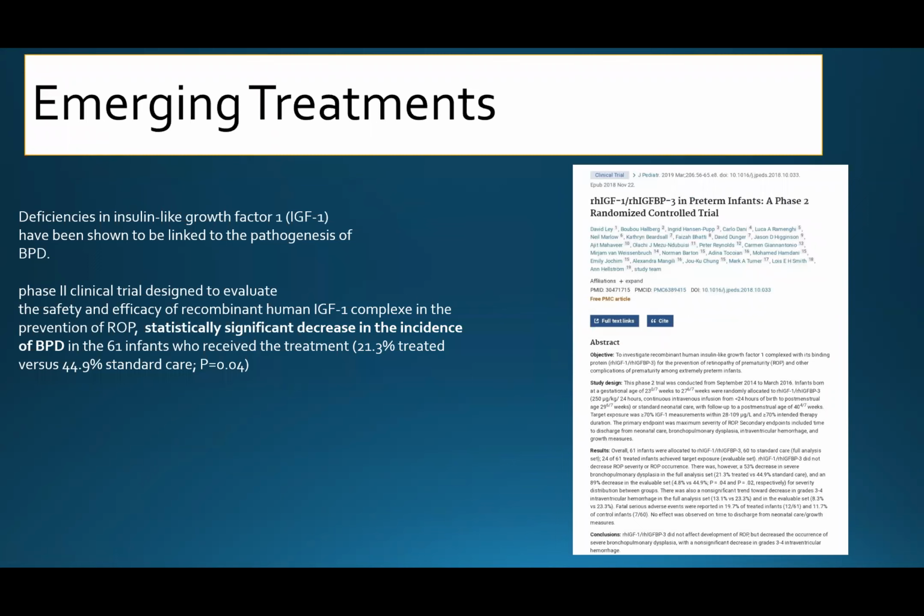The other line of treatment they are starting is a growth factor. Deficiency in insulin-like growth factor has been shown to be linked with the pathogenesis of bronchopulmonary dysplasia. This study is a phase 2 clinical trial designed to evaluate the safety and efficacy of recombinant human insulin-like growth factor 1 complex in prevention of ROP, and there was a statistically significant decrease in the incidence of bronchopulmonary dysplasia with a significant p-value.